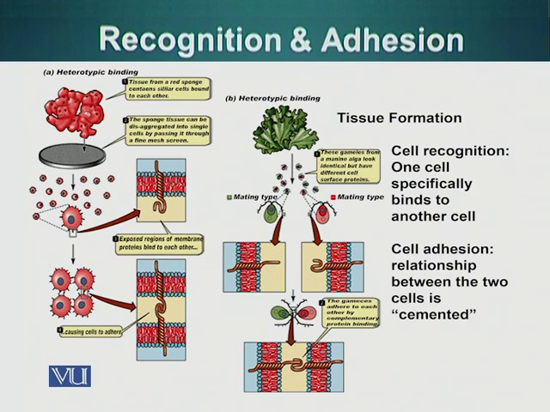So we can say that there are two types of adhesions. One of them is homotypic, in which two similar types of cells with similar types of protein molecules attach with each other using the same molecule. In heterotypic binding, the cells have two different types of proteins on their surface. These two different types of proteins can interact with each other like a lock and key, and allow two different types of cells to bind and interact with each other.